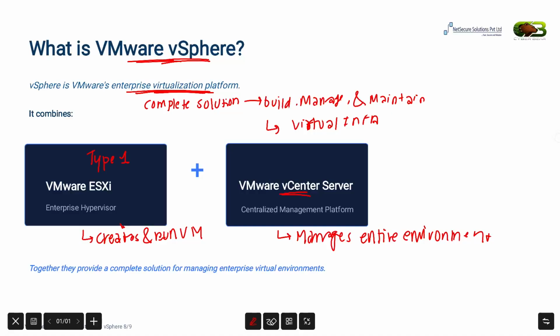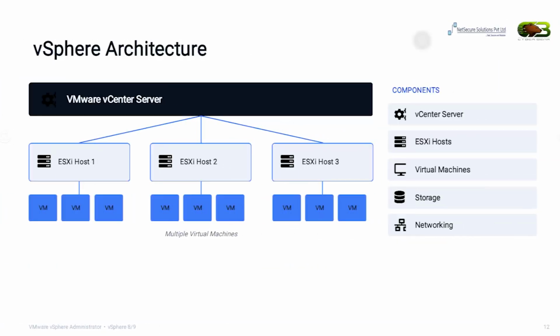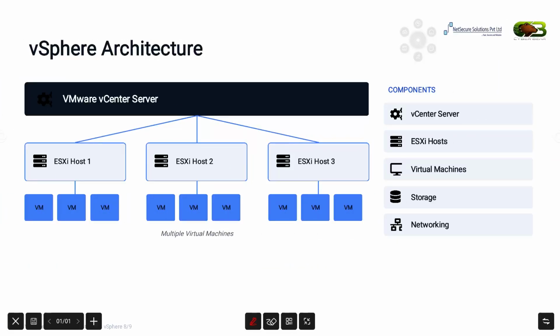Now that we know what VMware vSphere is, let's move one step further and understand how all these components are connected together by looking at the vSphere architecture. Let's see how all its components work together in a real enterprise environment. This diagram represents the VMware vSphere architecture. Let's understand it from the top.